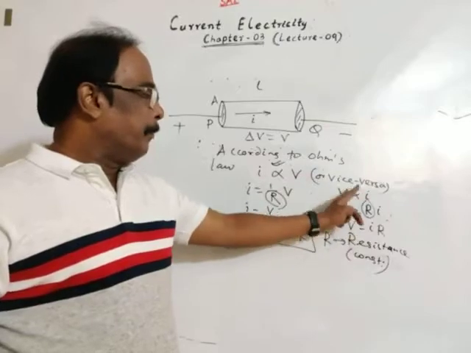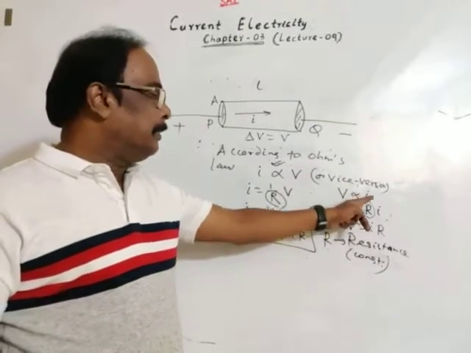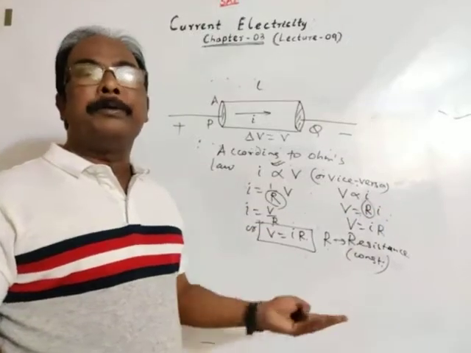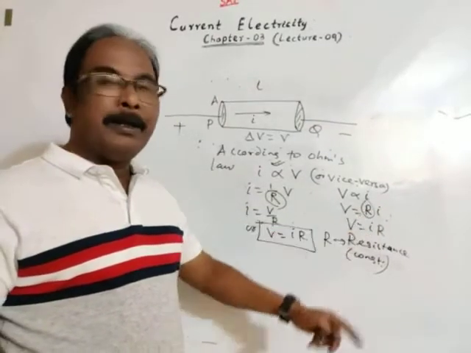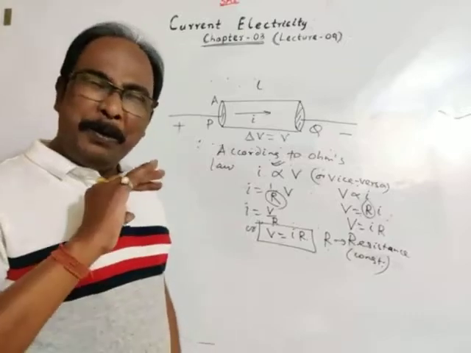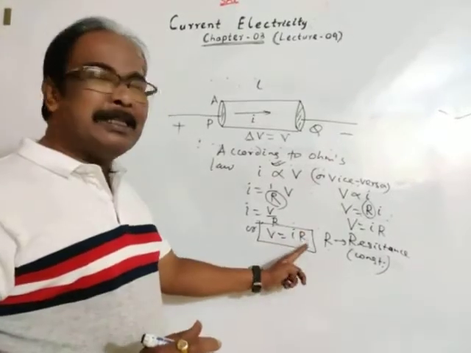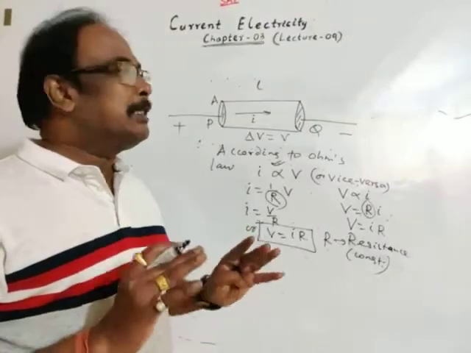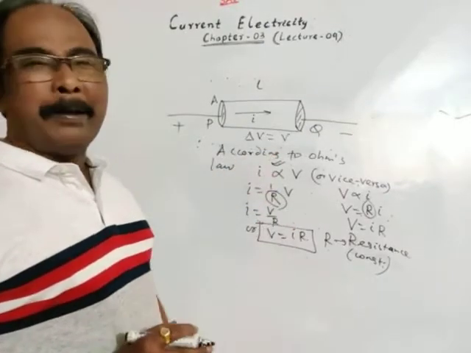Similarly here, we will take the vice versa form. V directly proportional to I, V is equal to R into I. So R is the resistance, which is a constant. So in Ohm's law, resistance is taken to be constant.